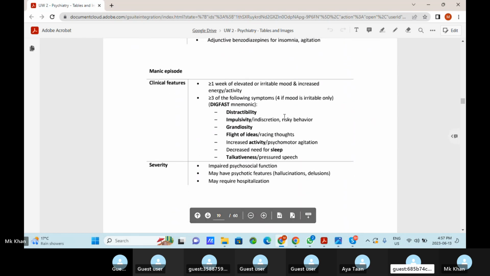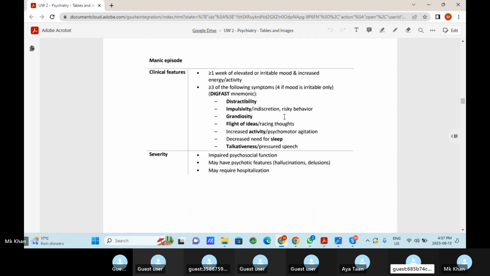So for a manic episode, this is at least greater than 1 week of elevated or irritable mood and increased energy. At least 1 week, along with three of the features present, four if the mood is irritable only. So at least three plus one is four.